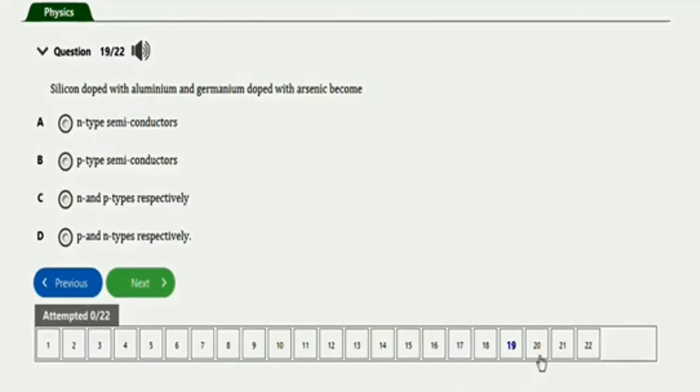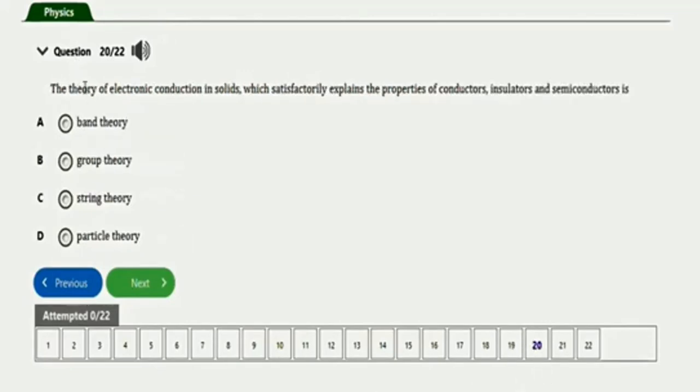Next question will be this one. It says the theory of electronic conduction in solids, which satisfactorily explains the properties of conductors, insulators, and semiconductors is band theory, group theory, string theory, particle theory. So the right option is option A, which is band theory.